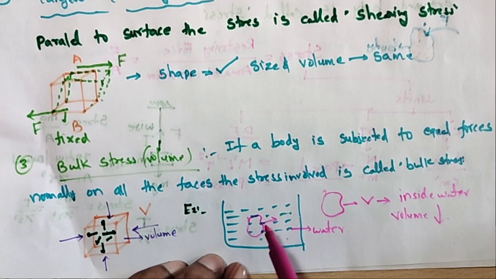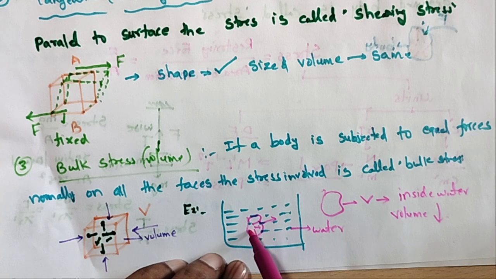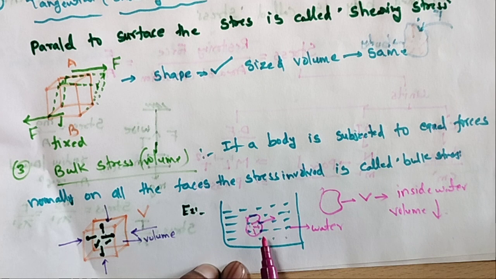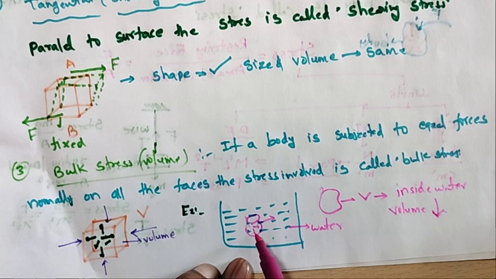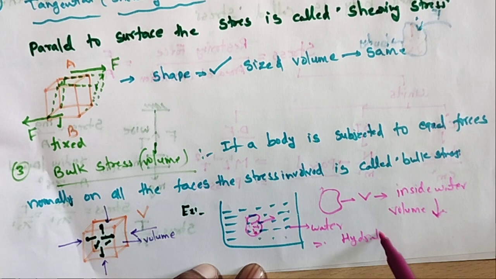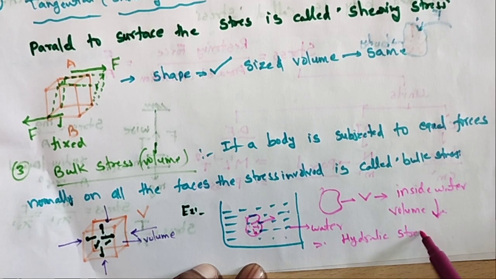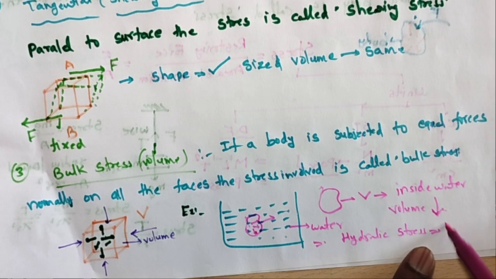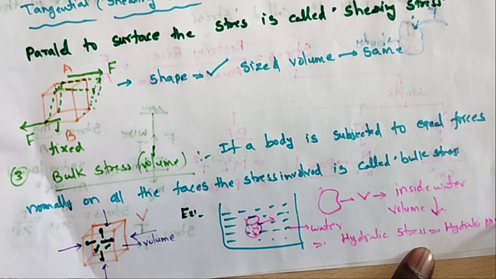So here the force is acting on all areas of the body, and this is called bulk stress. Here the volume will decrease. This type of stress is called hydraulic stress, and the force is called hydraulic pressure, especially inside water.